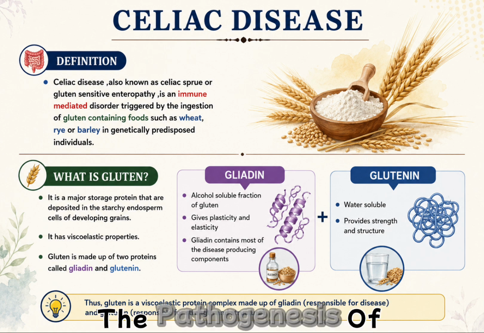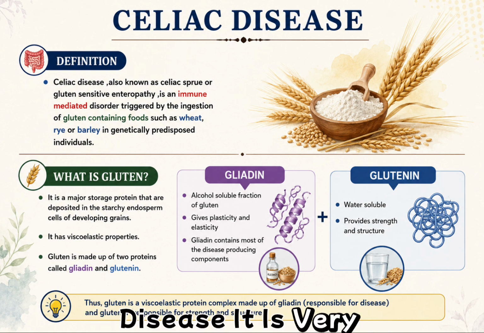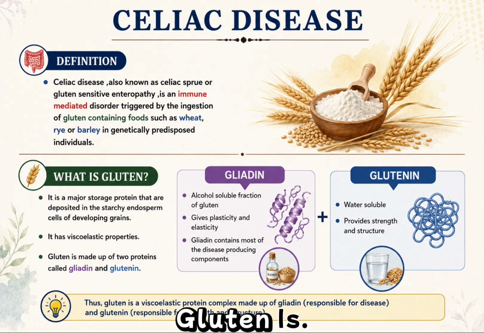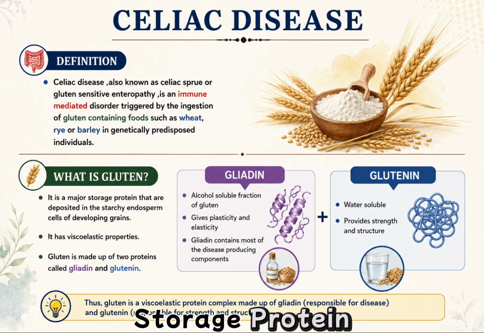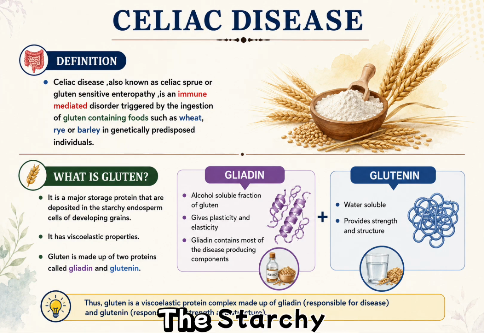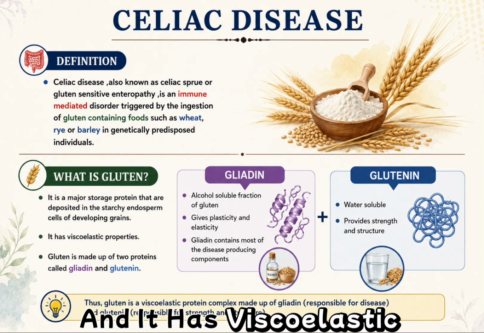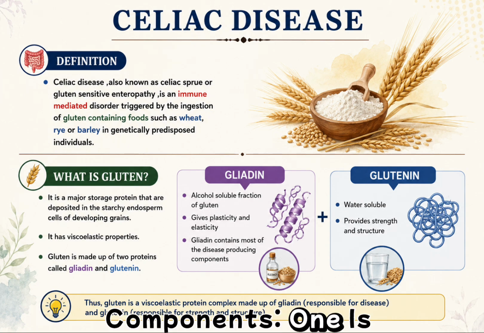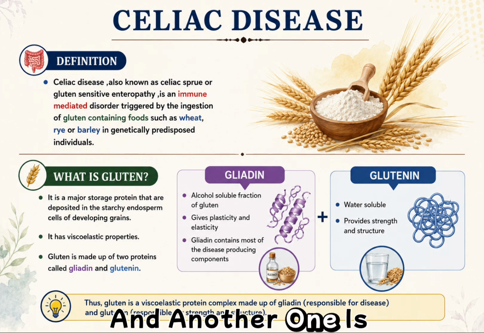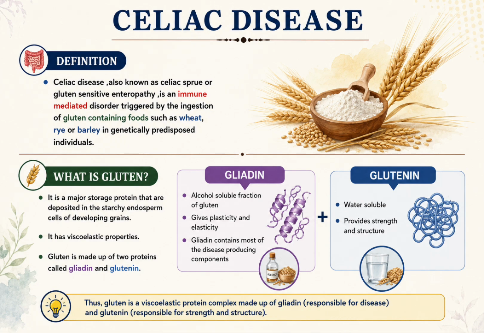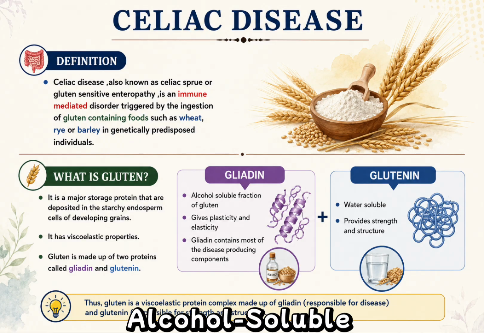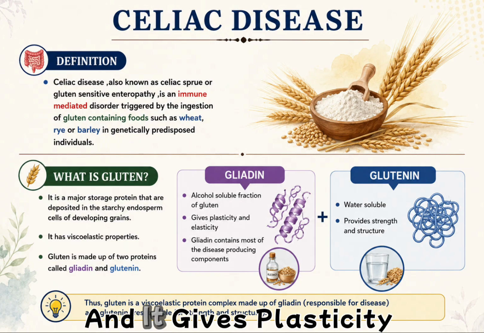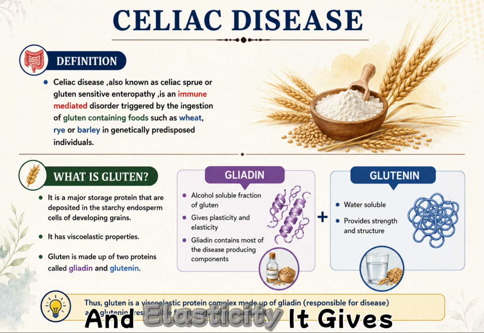Before understanding the pathogenesis of celiac disease, it is very important to understand what gluten is. Gluten is a major storage protein deposited in the starchy endosperm cells of the developing grains, and it has viscoelastic properties. Gluten is made up of two components, gliadin and glutenin. Gliadin is an alcohol soluble fraction of gluten, and it gives plasticity and elasticity.